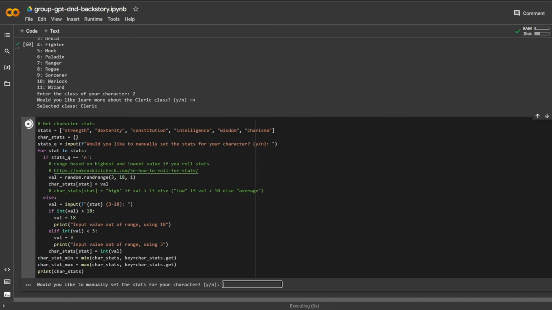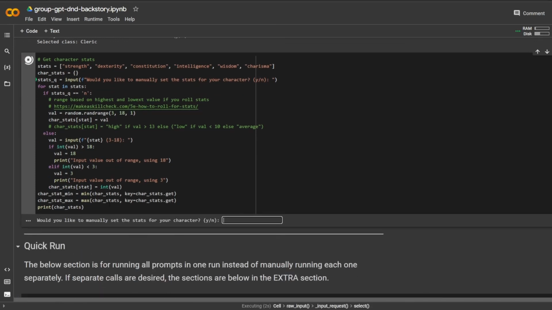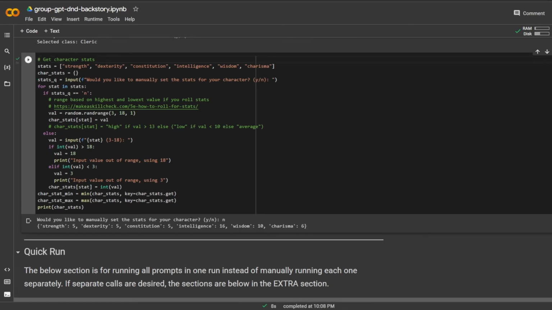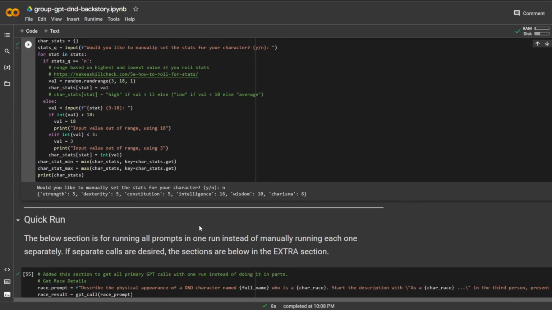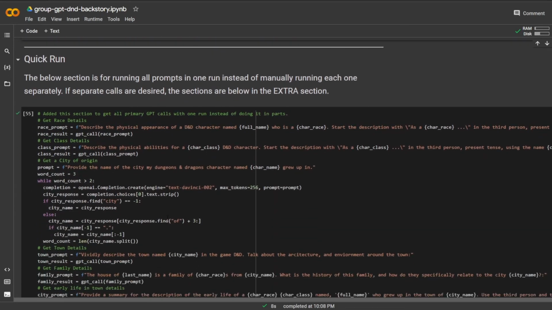And then character stats, again, not super interested in putting together a specific stat for each of these different stats. So no, I would not like to manually set my stats. So this looks good to me. High intelligence as a cleric, that sounds good. And then let's go ahead and do a quick run.